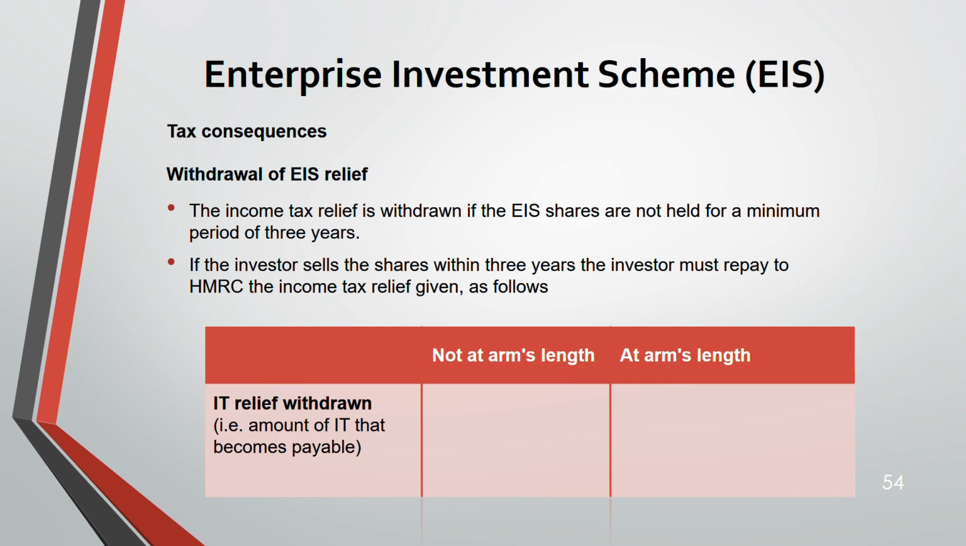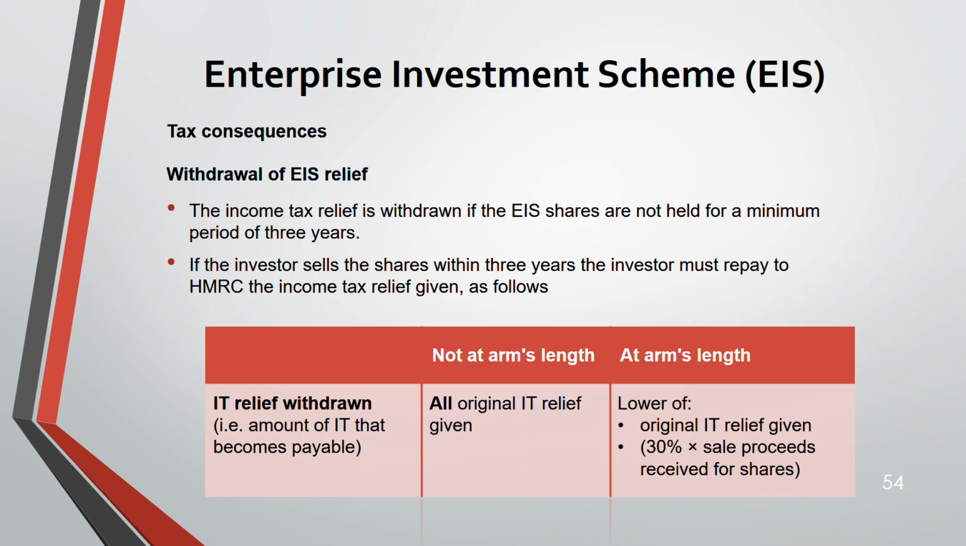There are 2 conditions: at arm's length or not at arm's length. This is how the amount would be. Income tax relief withdrawn means the amount of income tax that becomes payable. If it's not at arm's length, all the original income tax relief given will now be payable. If it's at arm's length, then the income tax that is payable will be the lower of the original income tax relief given, or 30% of the sale proceeds received for the shares. Whichever is lower will be payable. We'll do a question definitely on this.